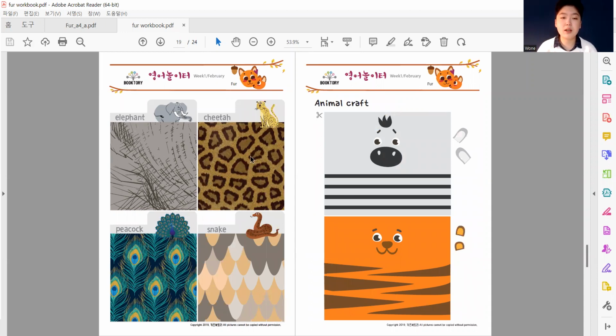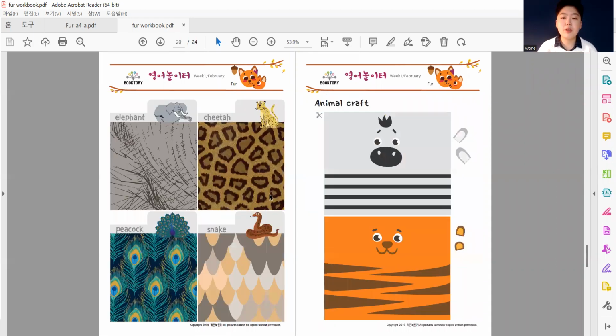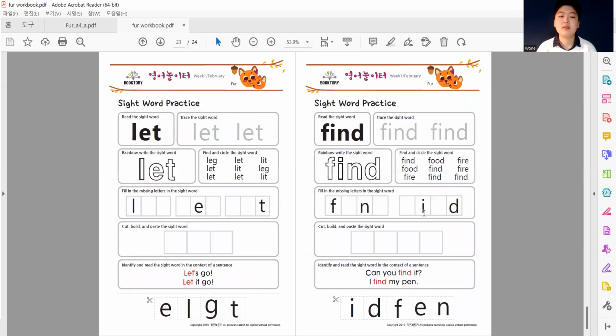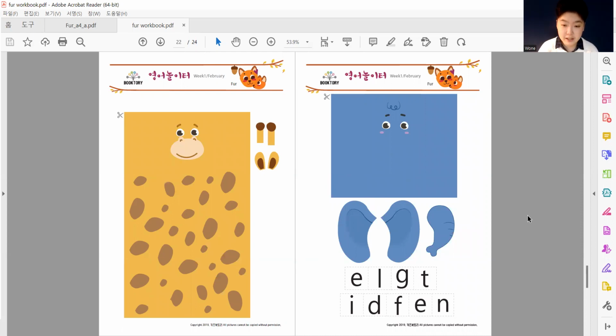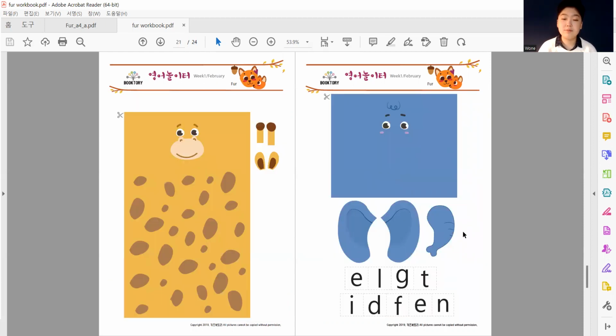You're going to do the same. You're going to keep cutting these animal cards out, and you're going to cut these out and make animal craft. You're going to make them round. So cut these out and make your own zebra, make your own tiger, your own giraffe, and your own elephant. Seems like you're going to cut it out, roll it, and glue the arms and ears and trunk, ears here.